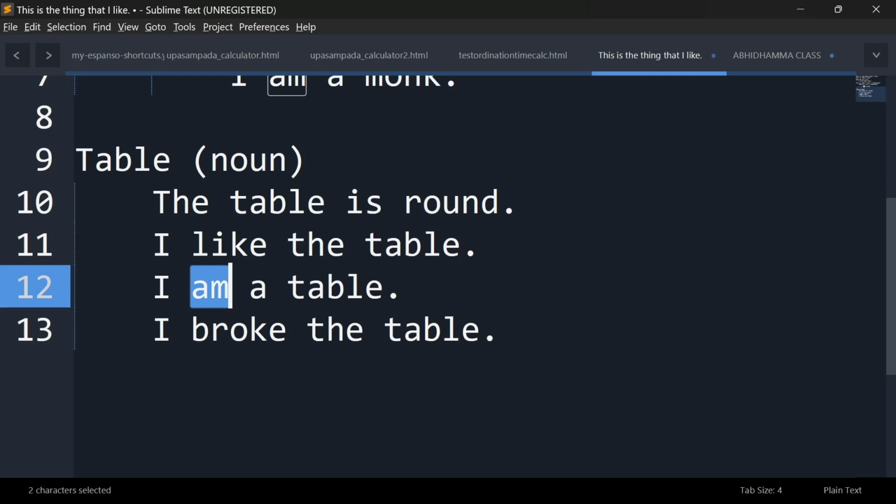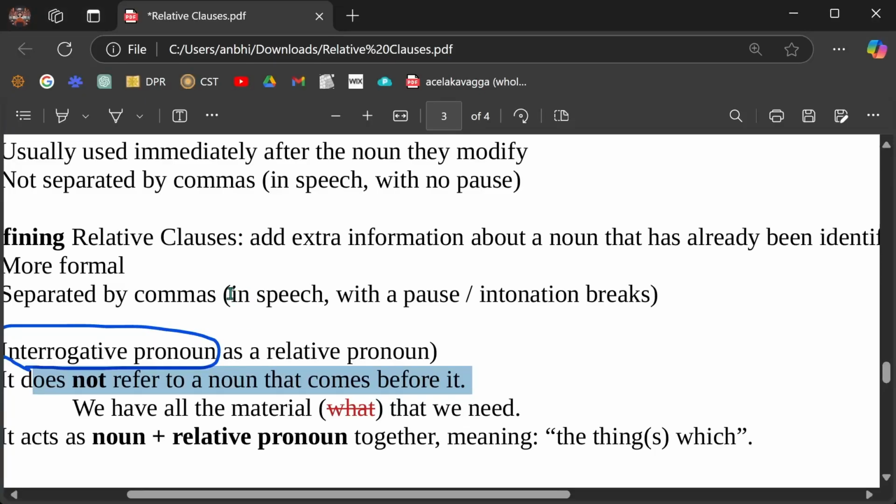Okay? So here for now, the complement is when you have the verb to be. I'm not sure. For now. I need to study to explain it and see all the cases and everything.